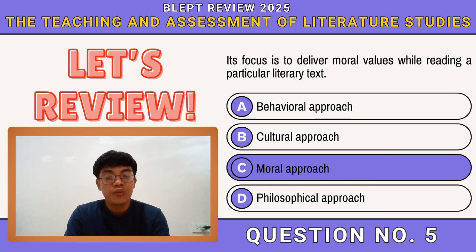Also, letter D, philosophical approach, is an incorrect answer because it involves examining the text for its underlying philosophical ideas, concepts, and arguments. So A, B, and D are the distractors because they are not focused on providing the moral lesson conveyed or that may unfold in a specific story or text.